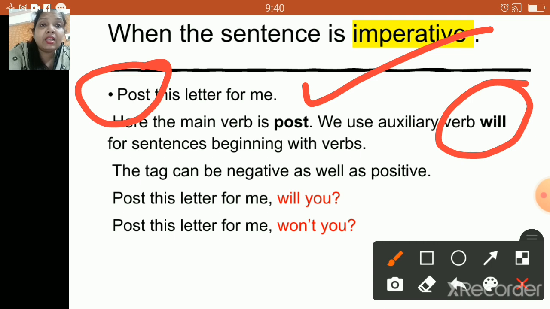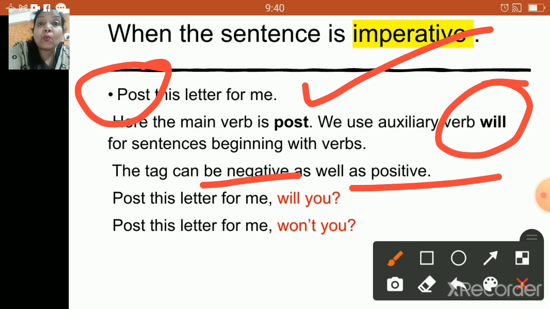That's the second point. Now you can make a question tag either in negative or a positive form, but make sure after will you are going to use one pronoun. That's your one more rule. What is it, children? After will you are going to use one pronoun.